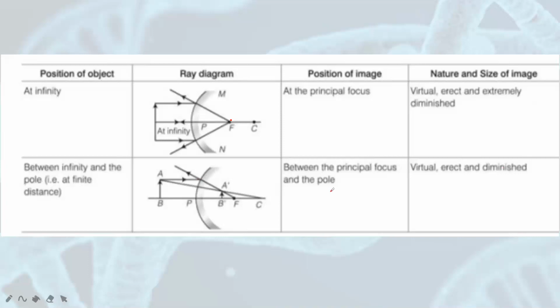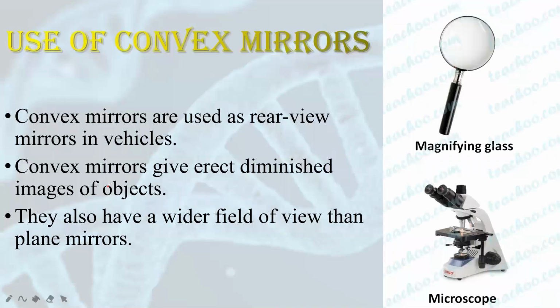So for convex mirror, we need to study only these two cases, whereas for concave mirrors, we have to study 6 cases. Now let us see what are the uses of convex mirrors. Convex mirrors are used as rear view mirrors in vehicles. Convex mirrors give erect diminished images of objects. They also have a wider field of view than plane mirrors. They are also used in magnifying glass and microscopes.